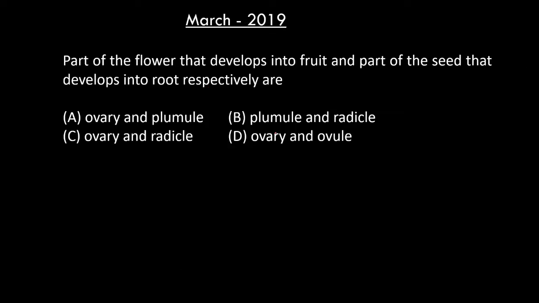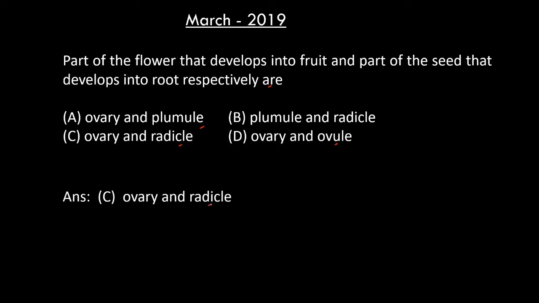The question from March 2019 is for 1 mark. It's a multiple choice question. The question is, part of the flower that develops into fruit and part of the seed that develops into root respectively are A. Ovary and plumule, B. Plumule and radicle, C. Ovary and radicle, D. Ovary and ovule. The correct option is C.